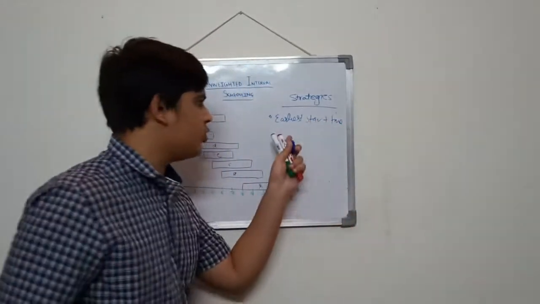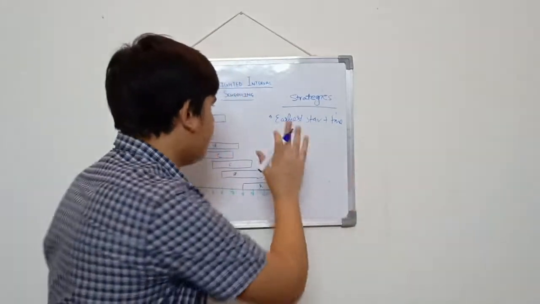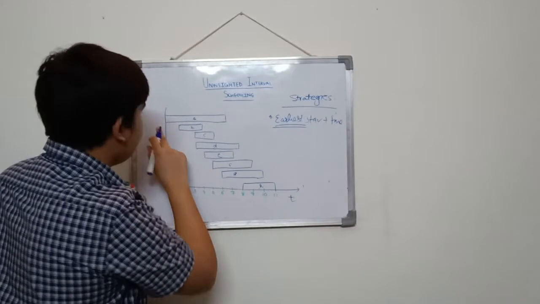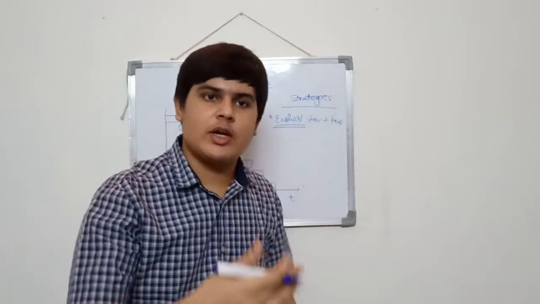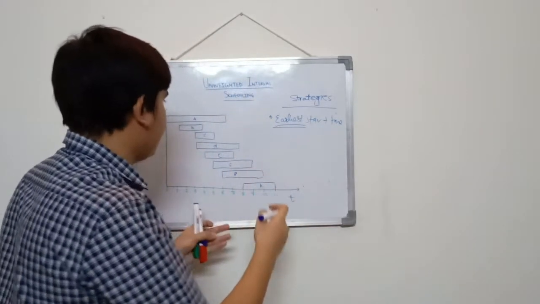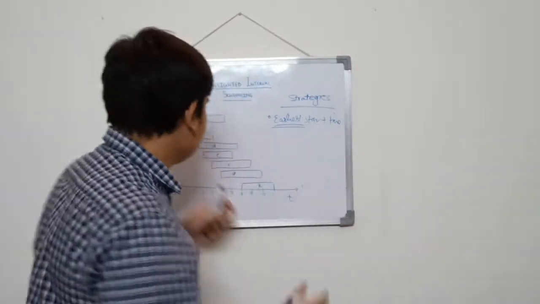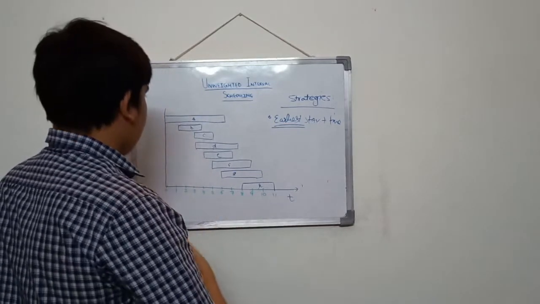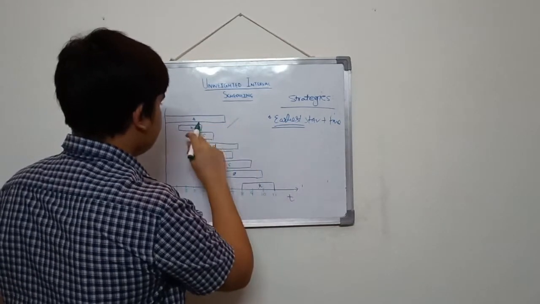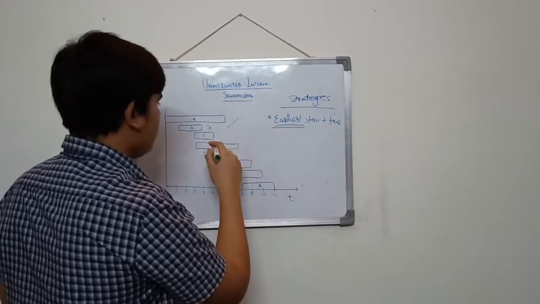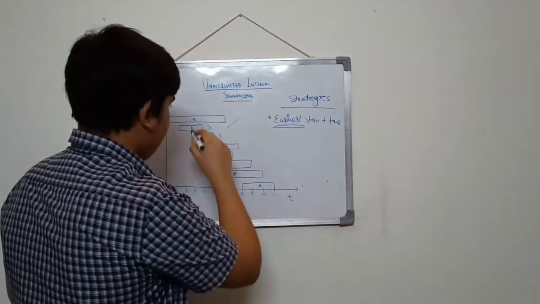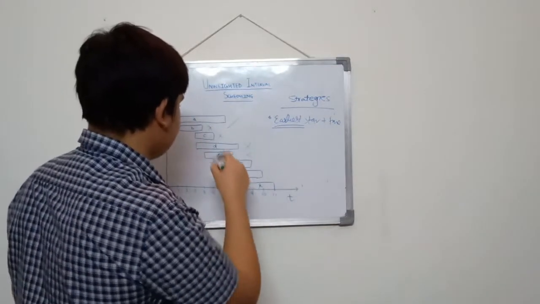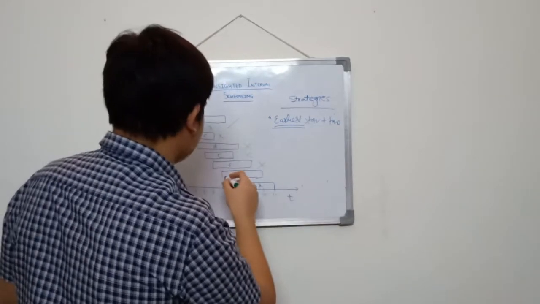That is, we can consider jobs which have the earliest start time. Like in this example, job A is starting the earliest. So we will consider those intervals that are not overlapping with A. B is overlapping with A, so we won't consider this. C is also overlapping with A, we won't consider this. D is also overlapping with A, we won't consider. E is also overlapping, not considered. F is also overlapping, not considered.